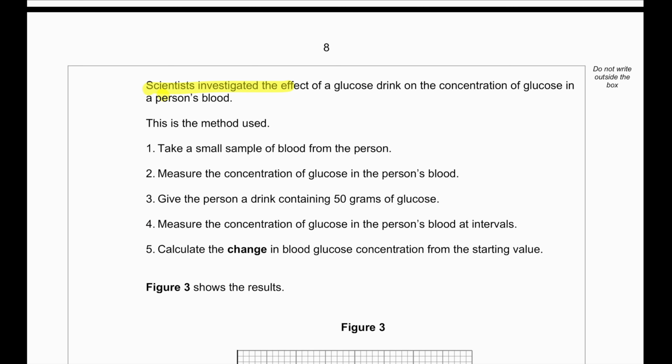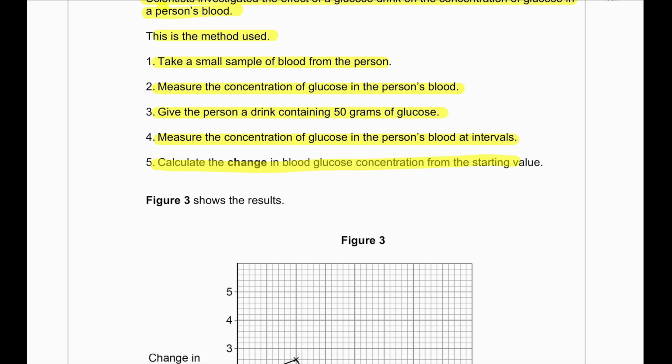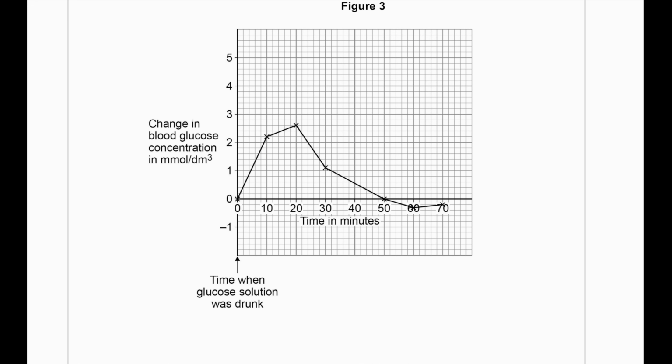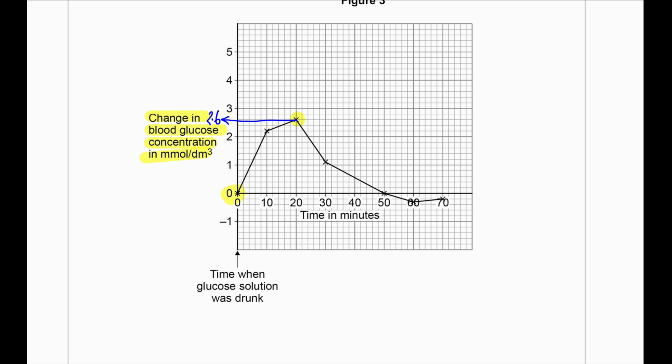The scientists investigated the effect of a glucose drink on the concentration of glucose in a person's blood. This is the method that is used. Take a small sample of blood from the person and measure the concentration of glucose in the person's blood. Give the person a drink containing 50 grams of glucose. Measure the concentration of glucose in the person's blood at intervals. Calculate the change in blood glucose concentration from the starting value. Okay, so we can see the change in blood glucose concentration in millimole per dm cubed. It changes to a max of 2.6, and then dips below 0, that means it decreases to less than the original value at 50 minutes.